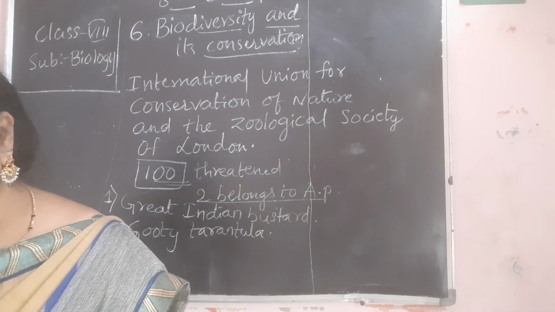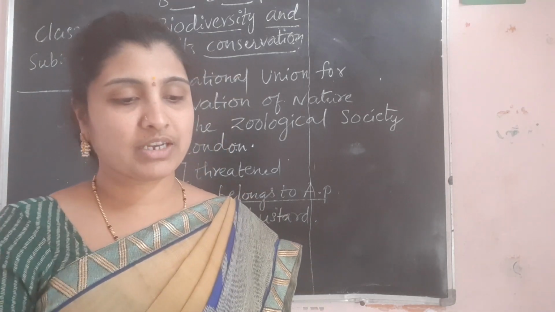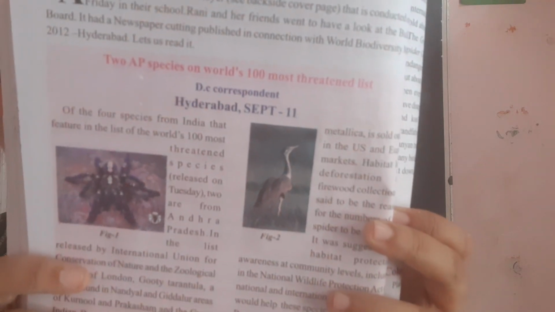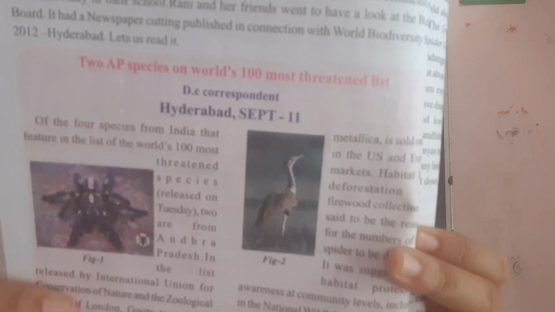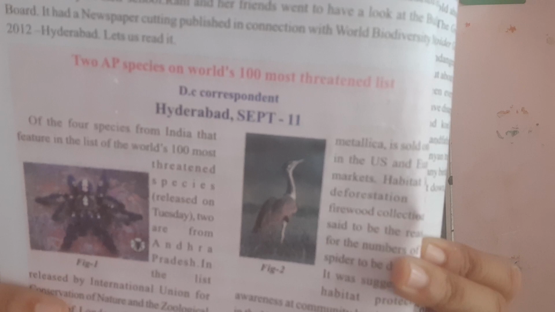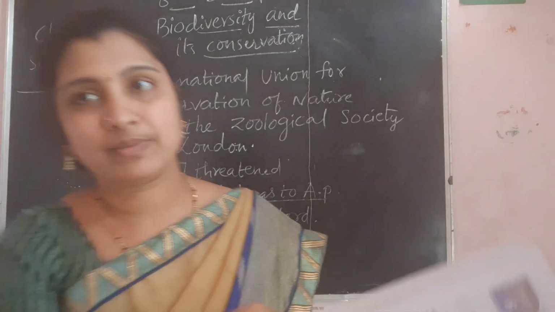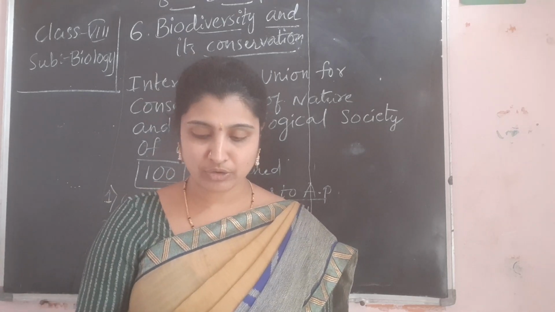This is what is given in the textbook. On page number 84, in the figure, two AP species are given. If you see perfectly, on this page there is a printed article about these two becoming threatened. It was published in the Hyderabad paper on September 11, in the Deccan Chronicle.